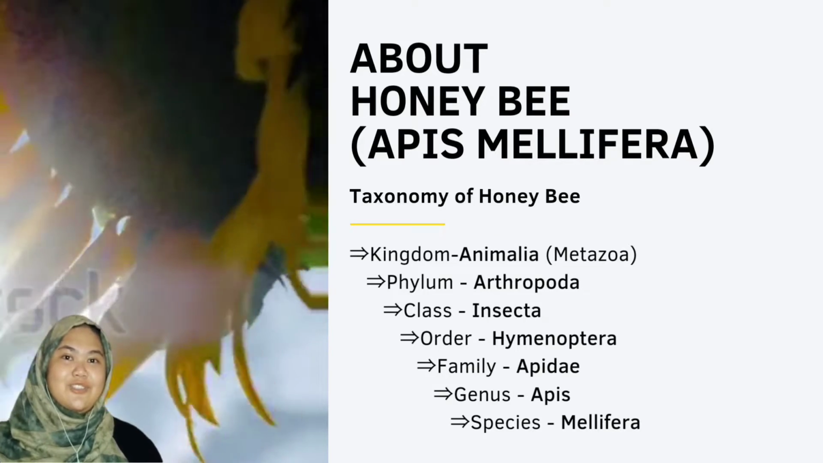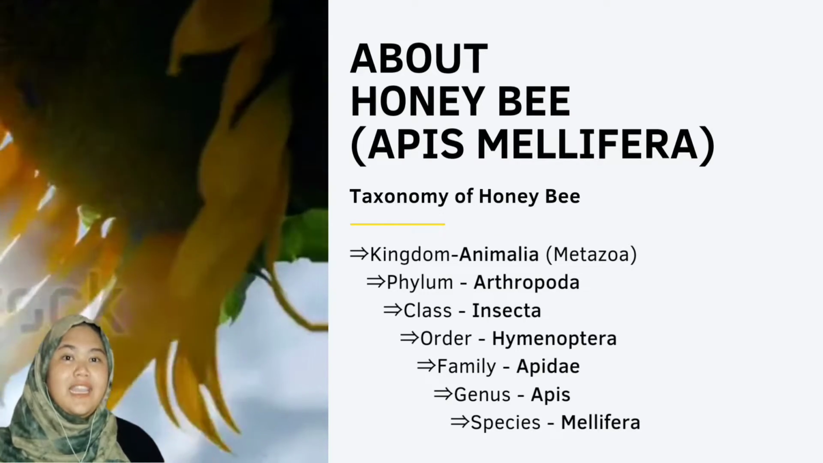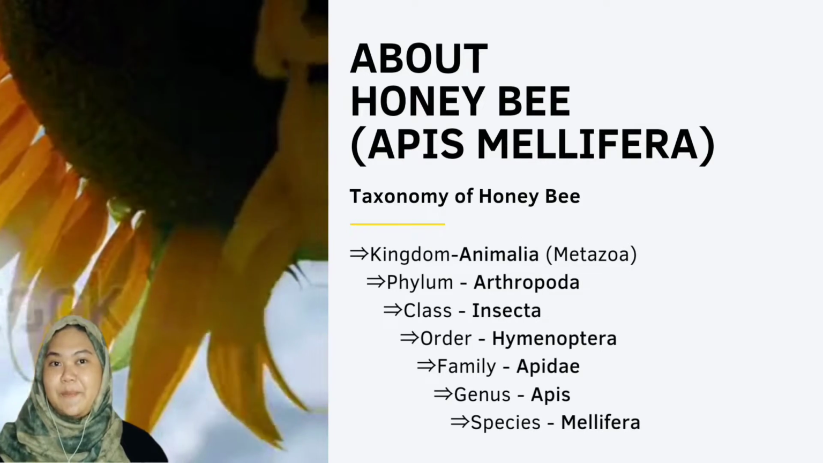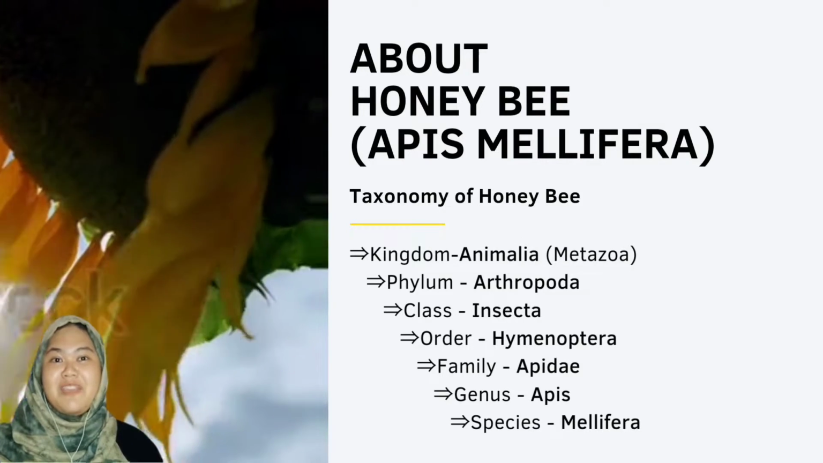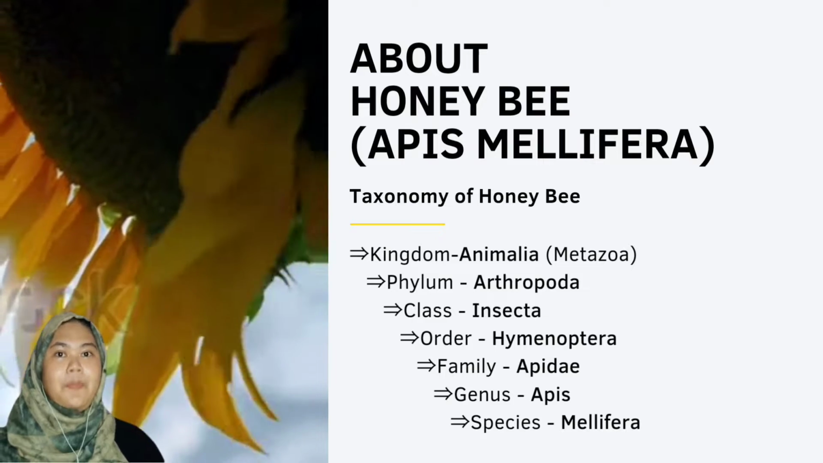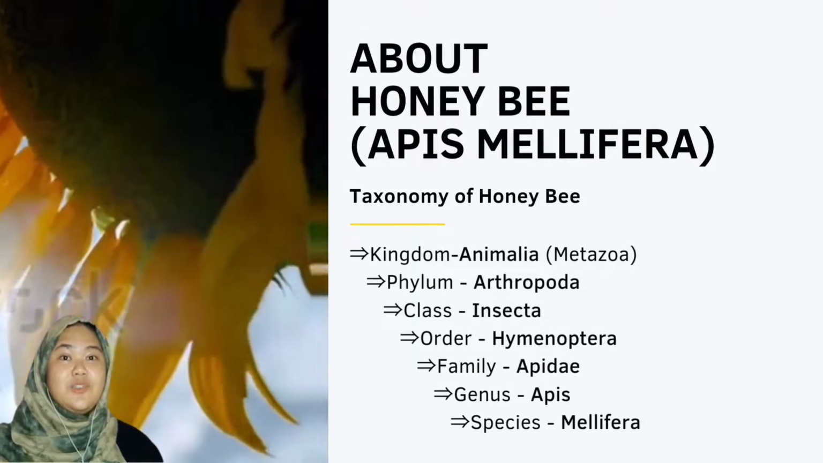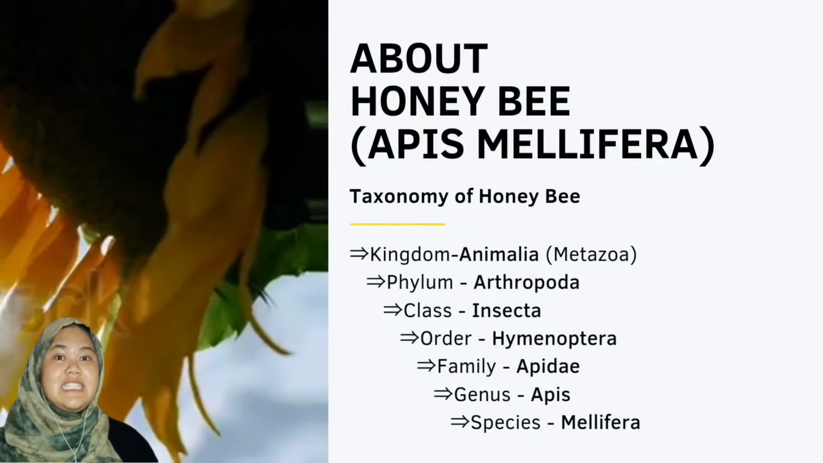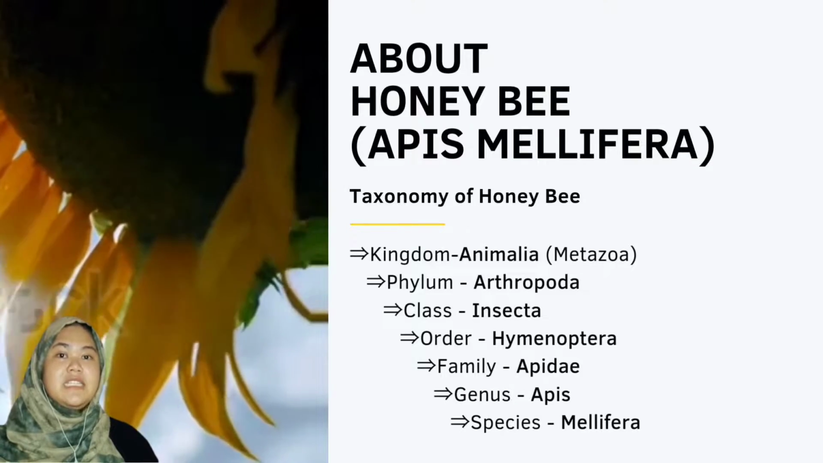Today, I would like to share about honeybee. So, what is the scientific name of honeybee? The scientific name of honeybee is Apis mellifera. The phylum of honeybee is Arthropoda. The class is Insecta, and the family is Apidae.